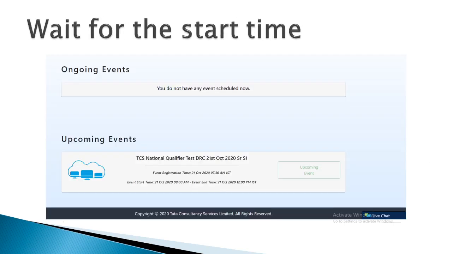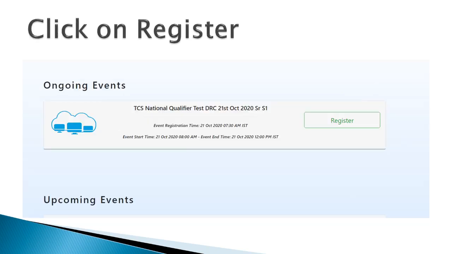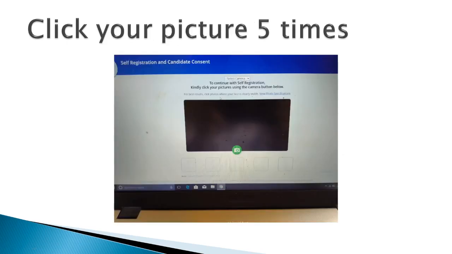When you start at the given time only, then this type of window will appear. As you can see, this is the ongoing event, TCS National Qualifier Test DRC 21st October, and the time is 7:30 a.m. So at the exact time you have to start, and then this type of window will appear. You have to click on register. After clicking on register, you will see something like this.